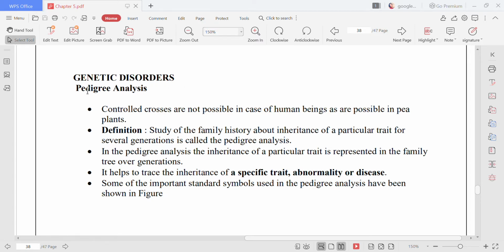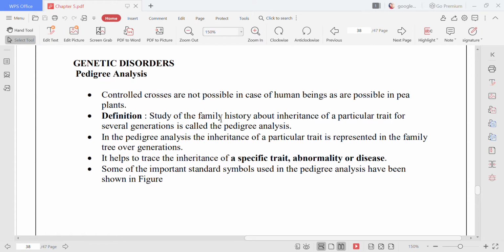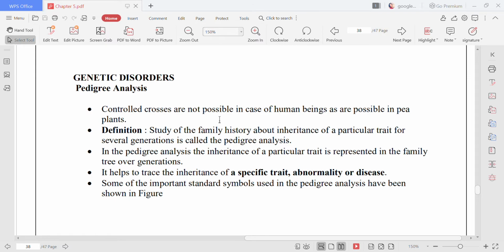The next video of Principle of Inheritance and Variations is genetic disorder and pedigree analysis. First we will be talking about the genetic disorder. I will be discussing another video on pedigree analysis, I will be doing there.